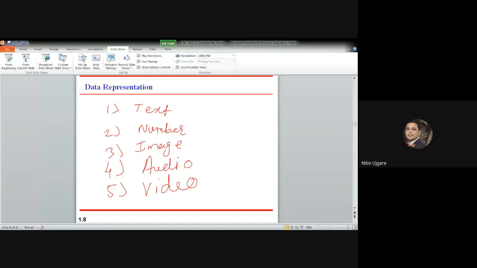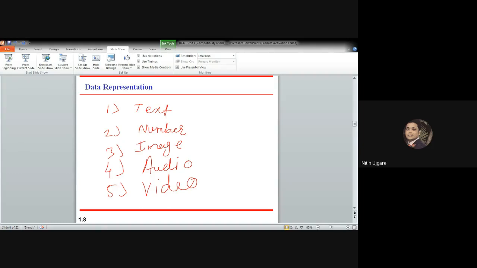And remember, in computer science, there are two types of coding used. One is Unicode and the other is ASCII code. ASCII stands for American Standard Code for Information Interchange. Unicode is 32 bits long, and it is specifically used to represent the symbols or characters used in any language across the globe. Remember, Unicode is a widely used coding method to represent symbols or characters.